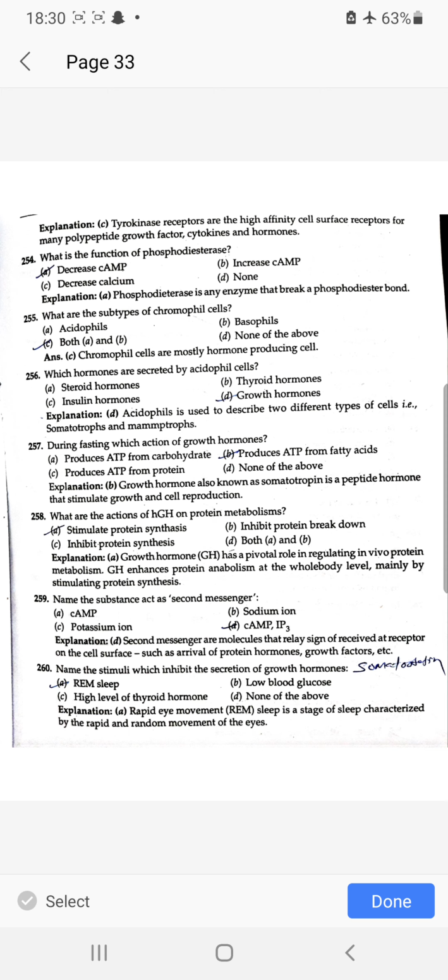Which hormone is secreted by acidophil cells? Growth hormone. During fasting, which action of growth hormone produces ATP from fatty acids? What is the action of HGH on protein metabolism? Stimulate protein synthesis. Name the substance that acts as second messenger: cyclic AMP, IP3. Yes, second messenger. Name the stimuli which inhibit the secretion of growth hormone: REM sleep, rapid eye movement.